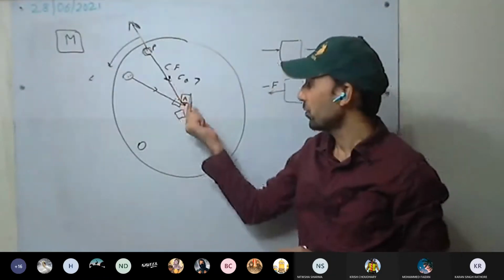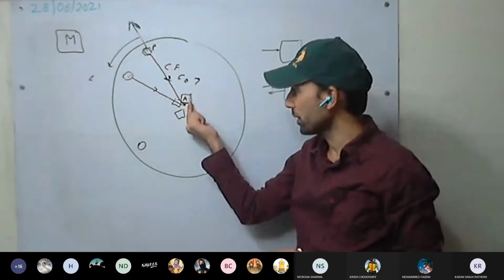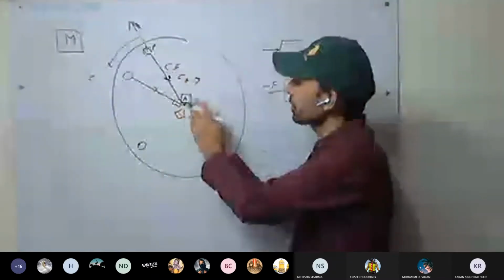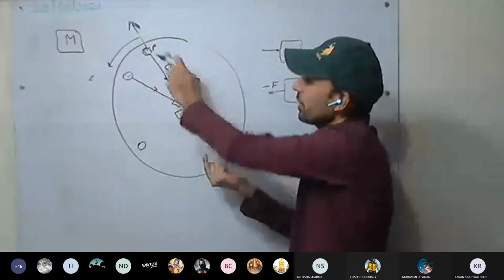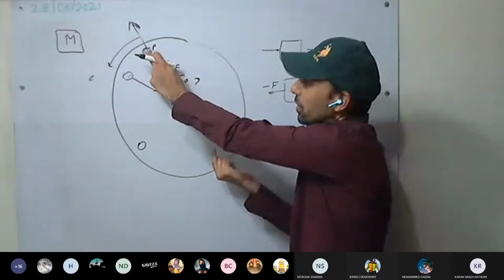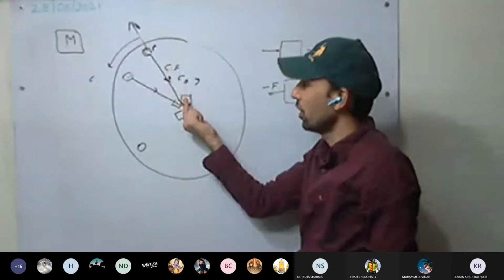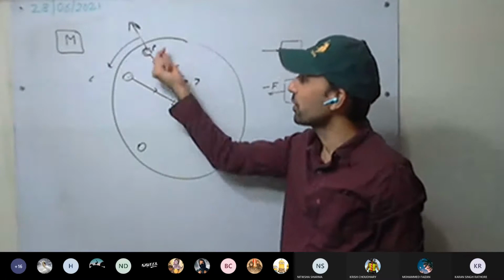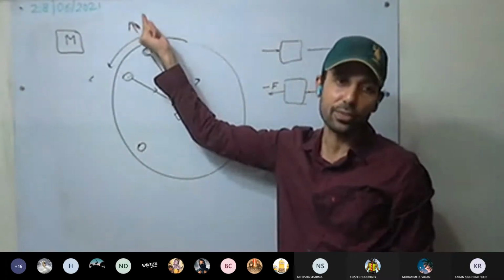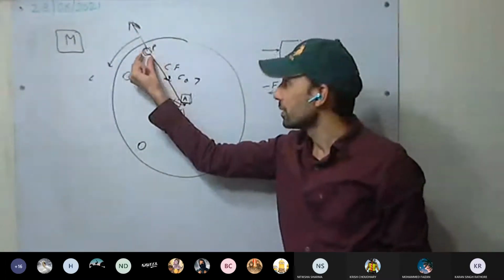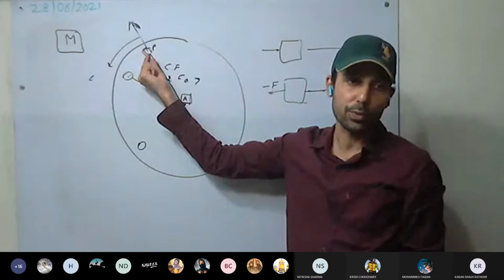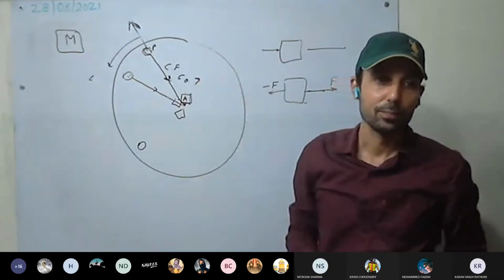This is clear. But for an observer on the body, in the same frame, both appear to be at rest. For P, this A is at rest. For A, P is at rest. In that case, we have to take centrifugal force to explain the motion or the rest position of the body. This is clear.